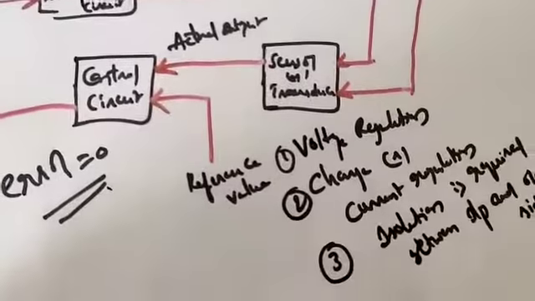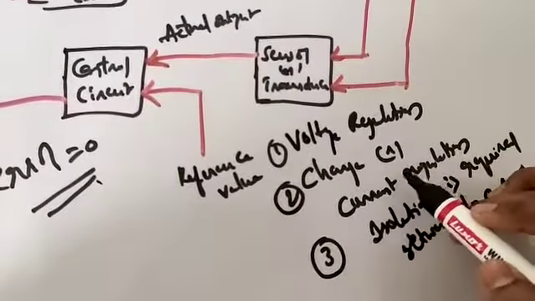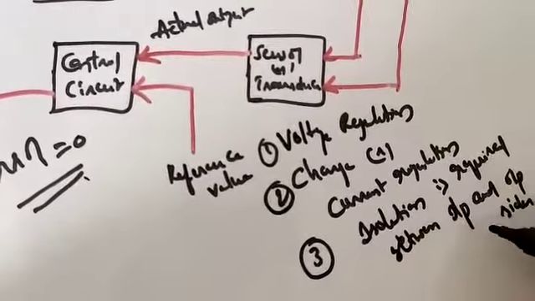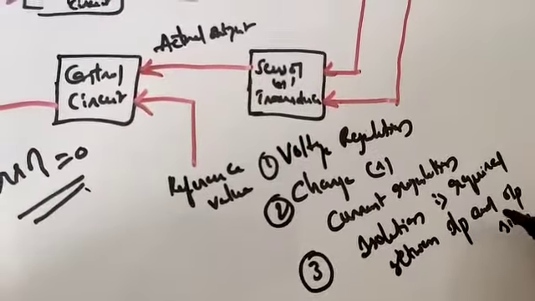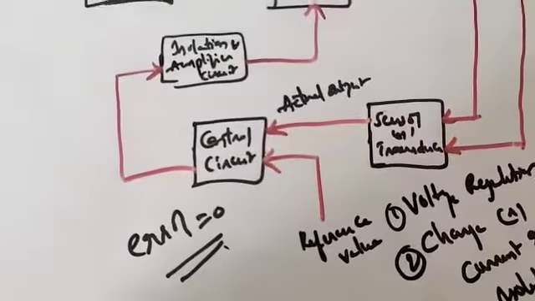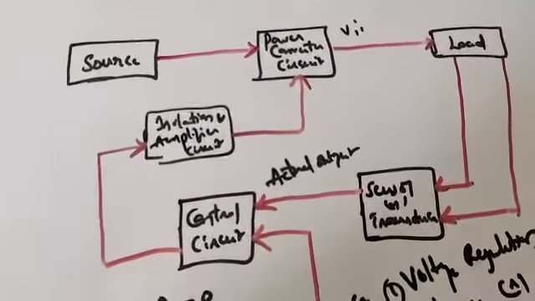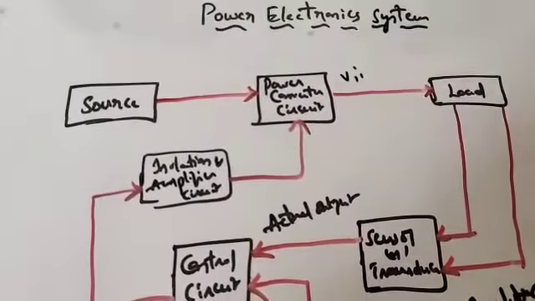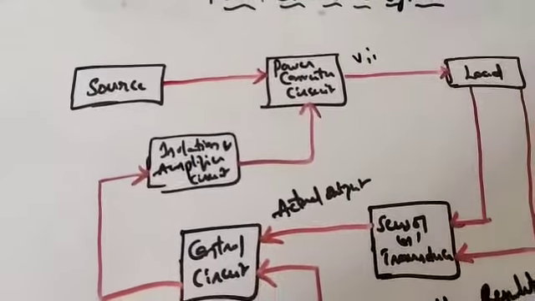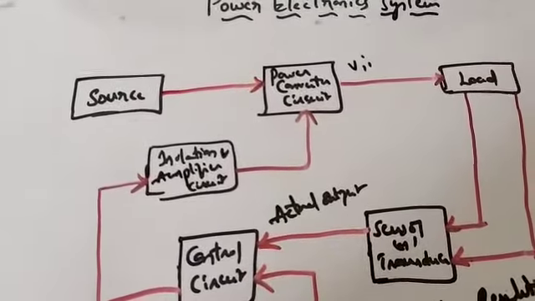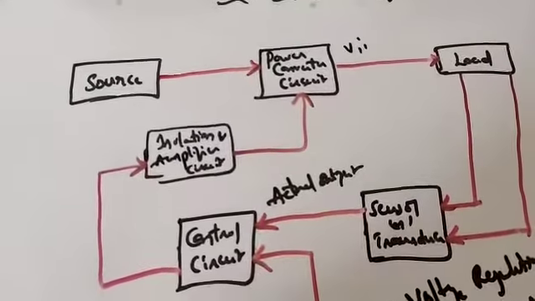So these are the only three things: voltage regulation, charge or current regulation, and isolation between input and output sides. That is the primary functions of a power electronic circuit. If someone asks you what the primary functions of a power electronic circuit are, then you can say this, right?